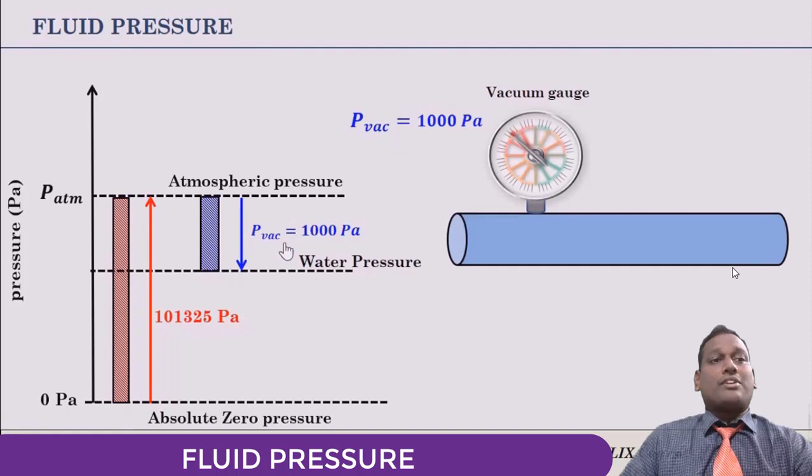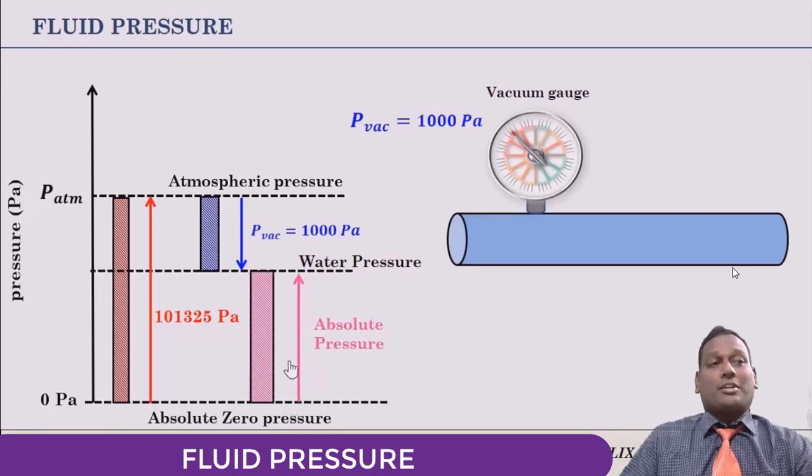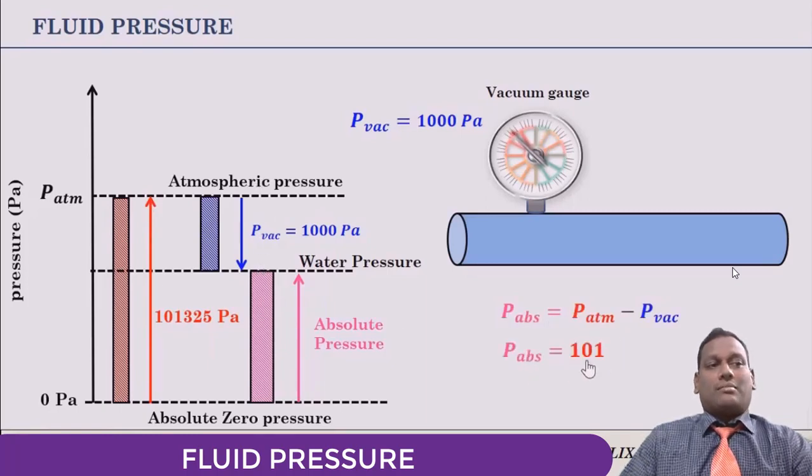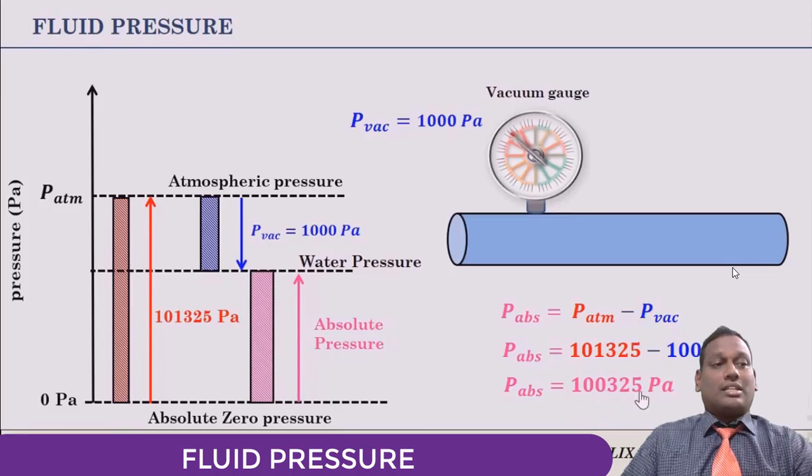So vacuum pressure indicates how many pascals the pressure is lower than atmospheric pressure. This again can be represented with the equation P absolute is equal to P atmospheric minus P vacuum. So that is P absolute is 100,325 pascals.